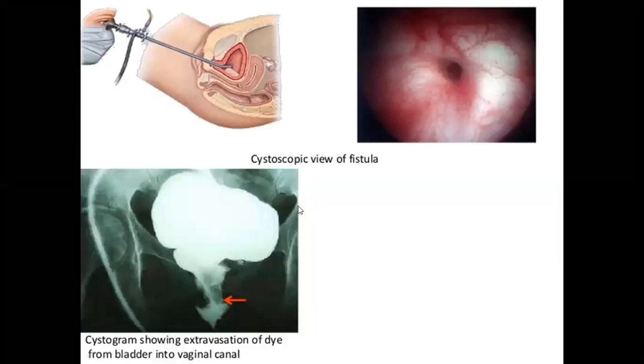So this is the cystogram. The radio opaque dye is introduced into the bladder and the X-ray films were taken. So you can see this is bladder, and you can see the radio opaque dye is extravasating from bladder into the vaginal canal. So this is cystogram or cystography.